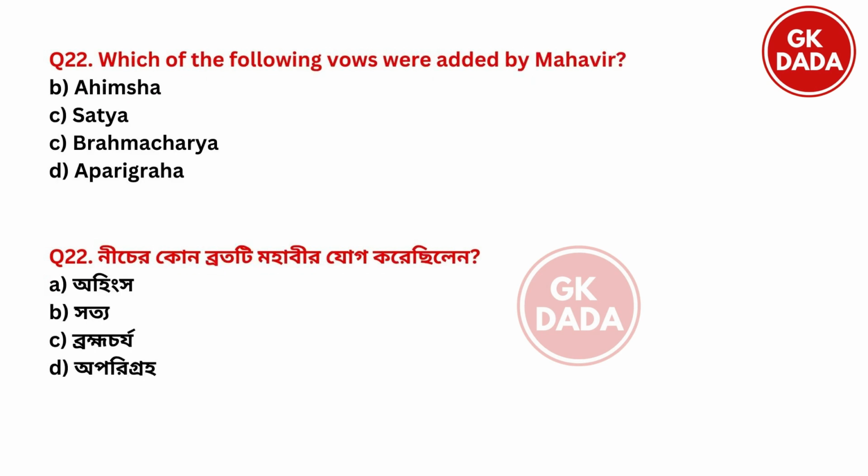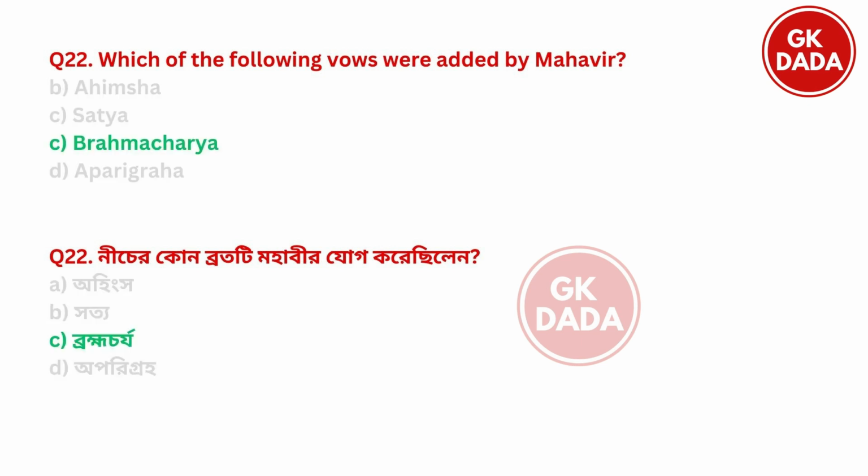Next, which of the following vows were added by Mahavir? Ahimsa, Satya, Brahmacharya, Aparigraha. So Mahavir added option C, Brahmacharya, celibacy.